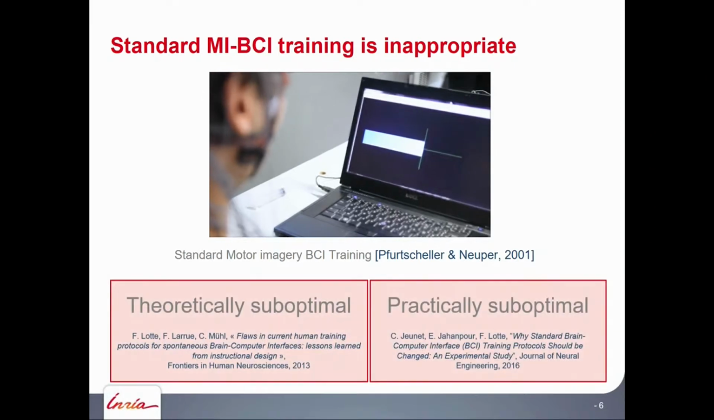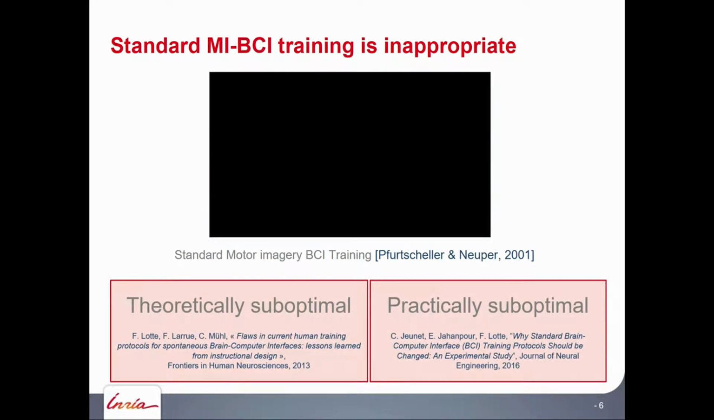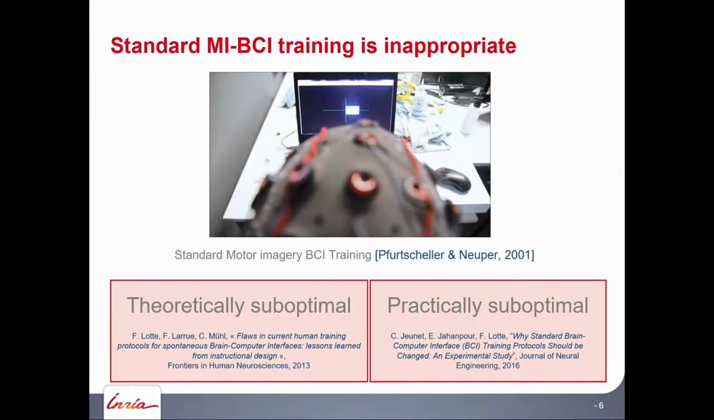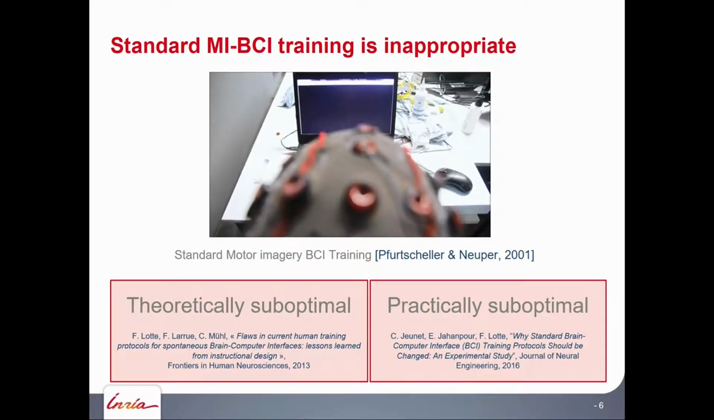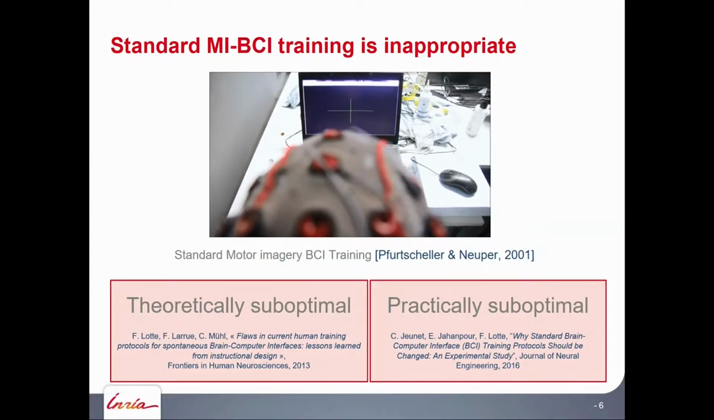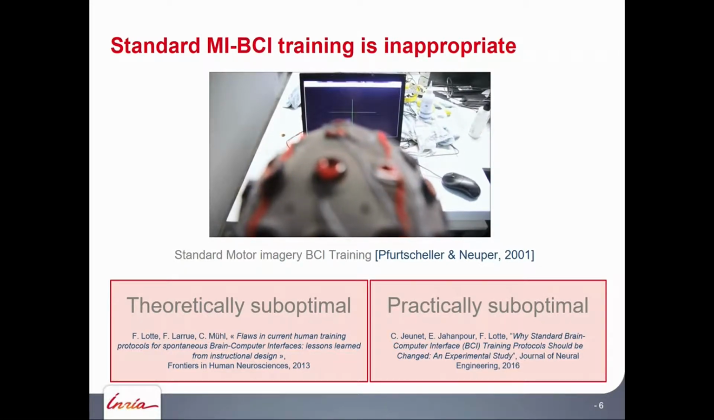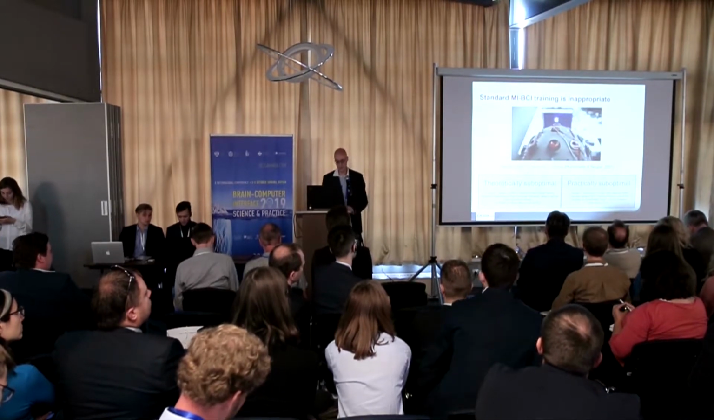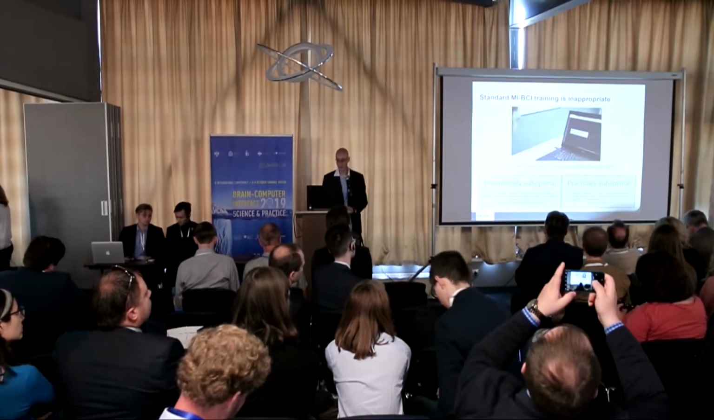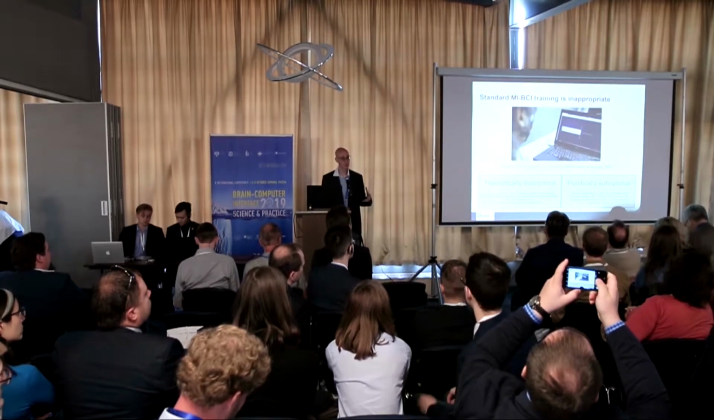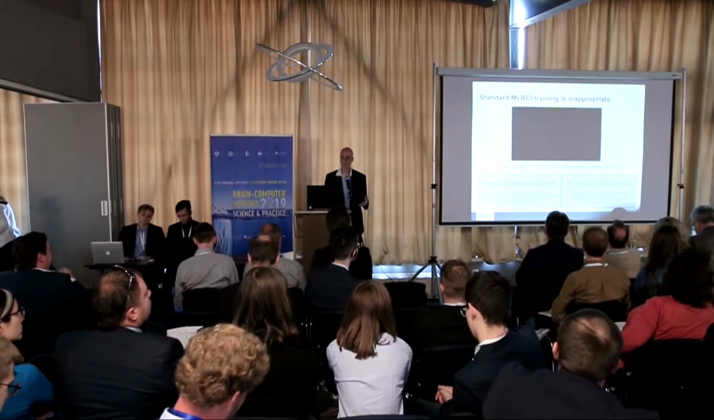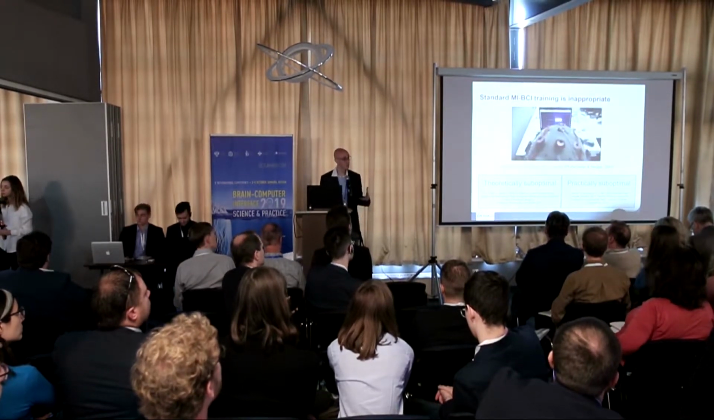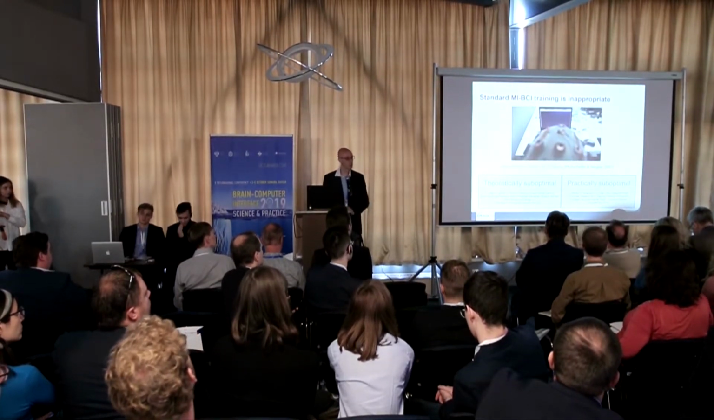In the last few years, we have shown that this type of training task, used in most BCI systems, is suboptimal. It's suboptimal from a theoretical point of view because this type of training does not satisfy guidelines for efficient training that come from educational psychology, from instructional design, or from theory of human learning. But it's also practically suboptimal, because if you use this type of feedback to train users to learn something other than BCI, for instance simple motor tasks, several users will fail to learn the task due to the poor feedback that we provide them.